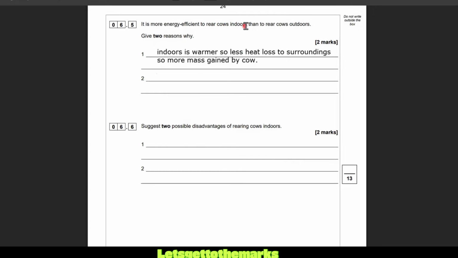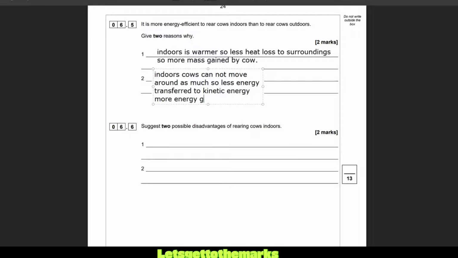Another reason why rearing cows indoors is more efficient is cows move around less indoors. So indoors, cows cannot move around as much, so less energy transferred to kinetic energy, more energy for mass growth in cows. So your cows are going to get bigger if they're indoors because they can't move about as much. A bit like if you sit on the sofa and you play on the Xbox all day, you're not moving around as much, you're going to get bigger.